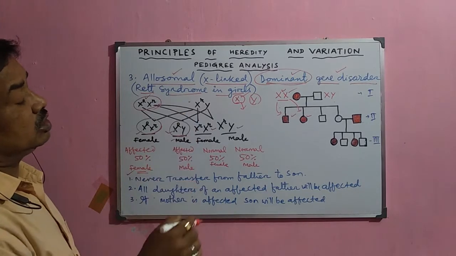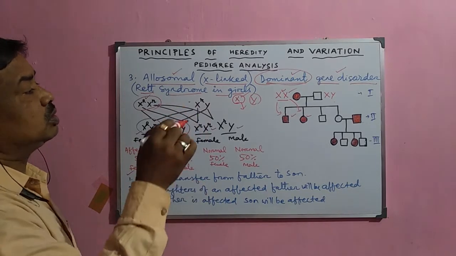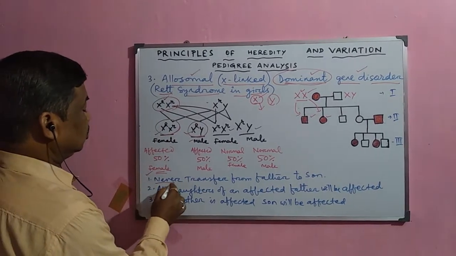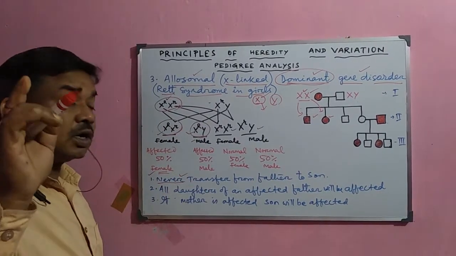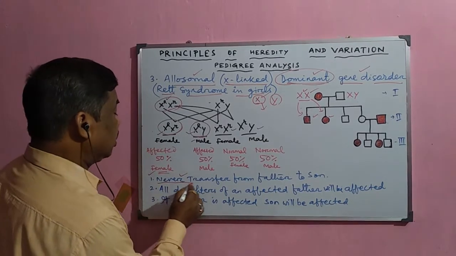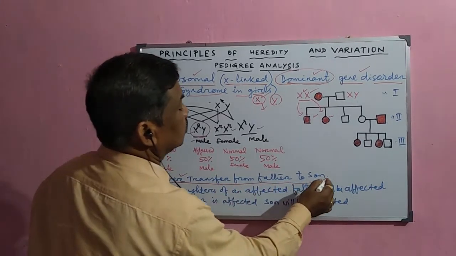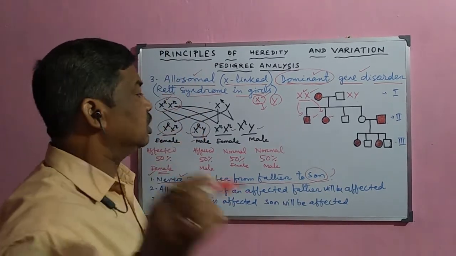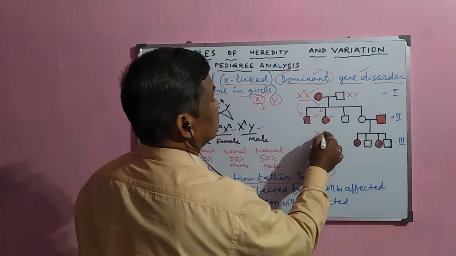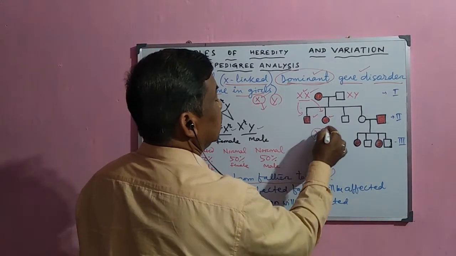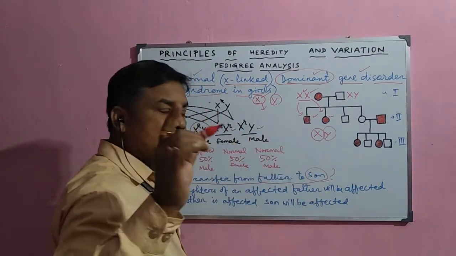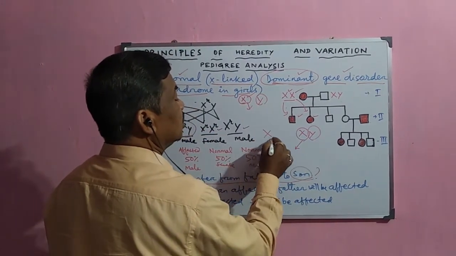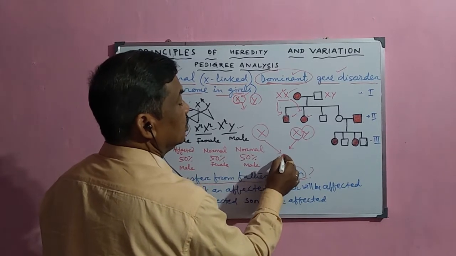By looking at the transmission pattern of this dominant allosomal gene, or X-linked gene, it never transfers from father to son. Why does it normally not transfer? Because XY, these are the two alleles formed by the father or the male, and out of which this X normally goes to the female only.